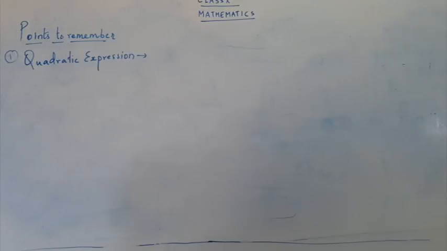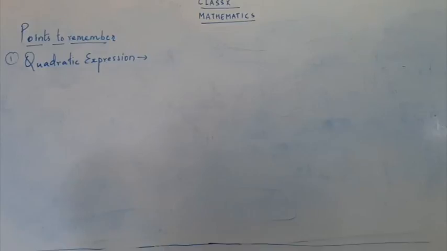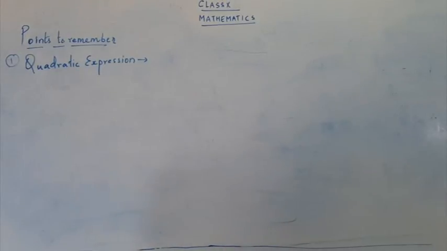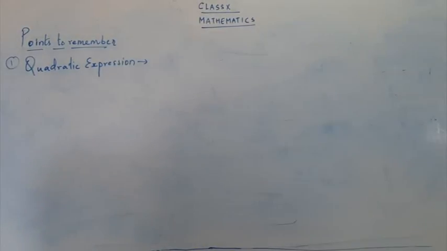An expression of degree 2 is called a quadratic expression, which is expressed as p of x is equal to ax square plus bx plus c, a not equal to 0 and a, b, c are real numbers. So what is the quadratic expression? It is the expression which has the degree 2.